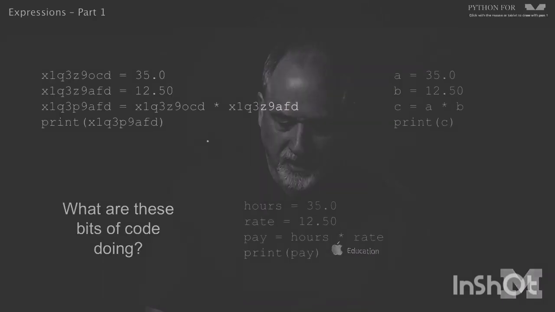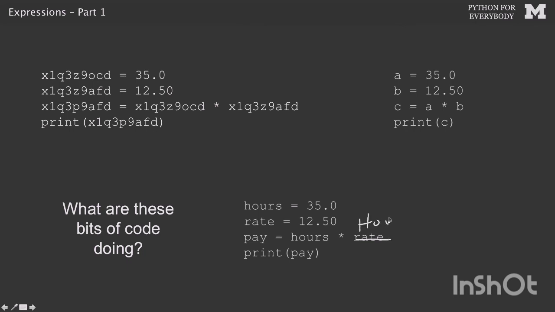So what if, for example, I rewrote this code and I said hours times hours? Wouldn't Python say, hey, that doesn't make sense. Why would you multiply hours times hours in a payroll calculation? And the answer is Python will happily do it because it's not looking at those words. But a human being who's trying to understand your code, or trying to help you debug your code, will be very thankful that you chose good names. If I see pay equals hours times hours, I'd ask, why did you multiply hours times hours? Didn't you really mean to multiply hours times rate?